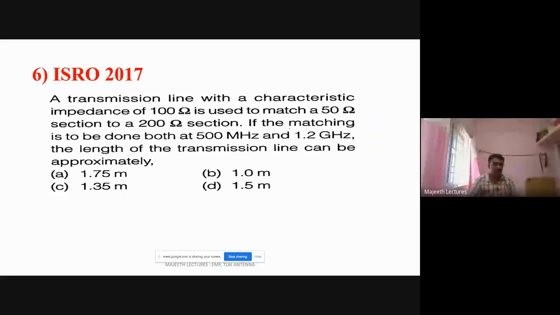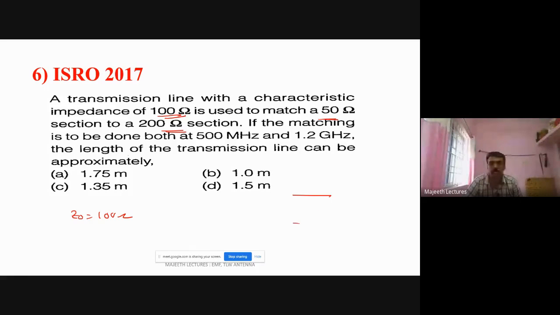Next. Here, a transmission line with the characteristic impedance 100 ohm. So Z naught 100 ohm. It is used to match a 50 ohm section to a 200 ohm section.